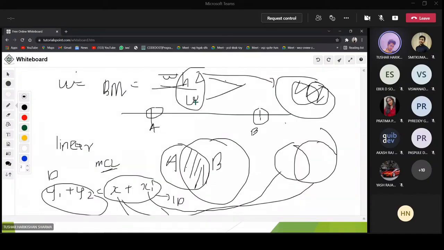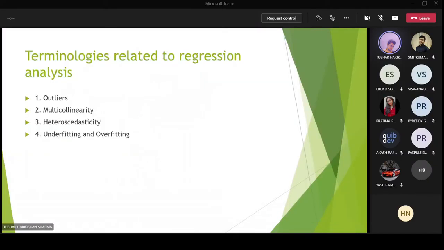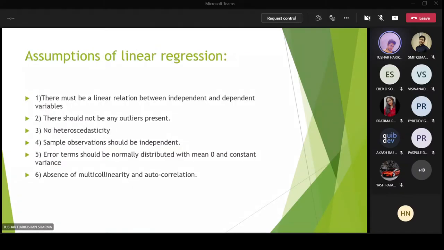In a linear regression model, we have certain assumptions. One assumption is no outlier should be present, which is absolutely right because you don't need such values, and there shouldn't be multicollinearity as well. Absence of multicollinearity means independent variables should be independent. They shouldn't be dependent on each other. Weight should be weight, height is height. You cannot relate height and weight. In simple lame language, multicollinearity means your independent variables are dependent on each other.